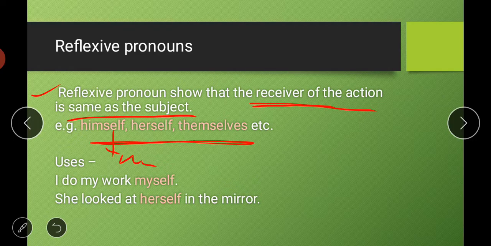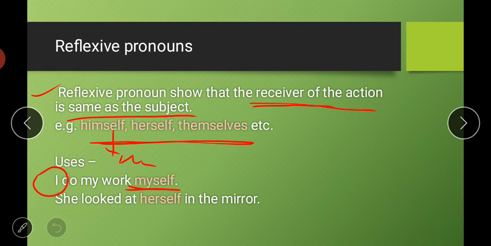So if the subject is I, here the subject is I: I do my work myself. So the reflexive pronoun is also myself, which you can say is the receiver of the action. So I is the receiver of the action, I is the subject. So the reflexive pronoun is according to I.